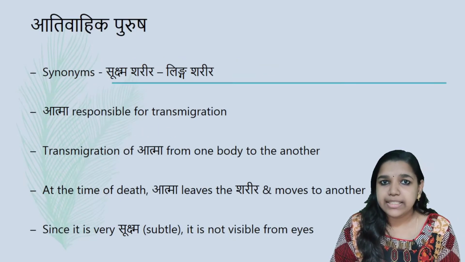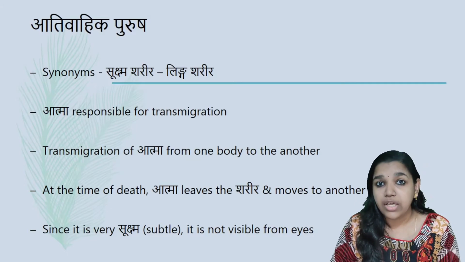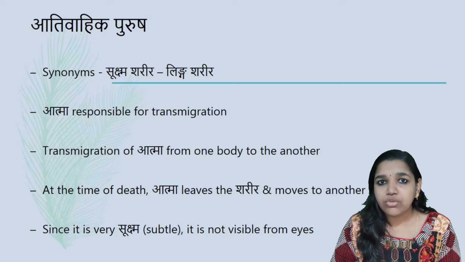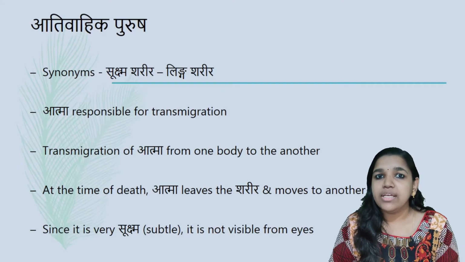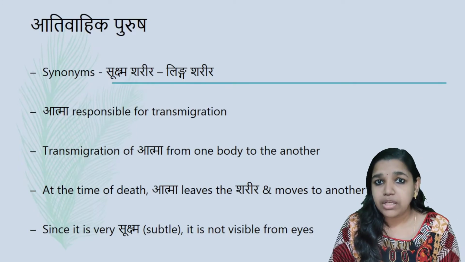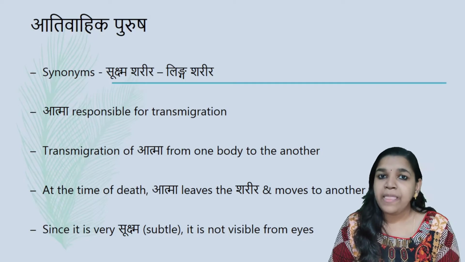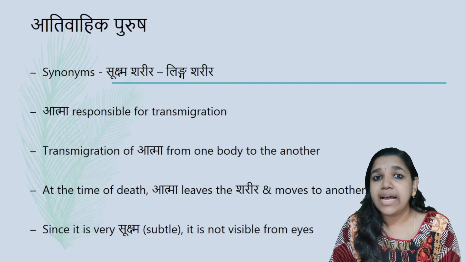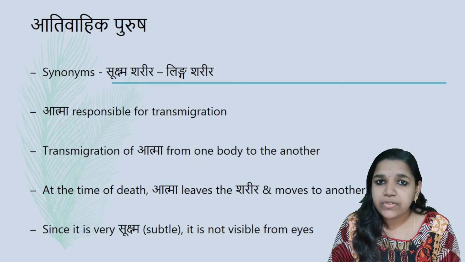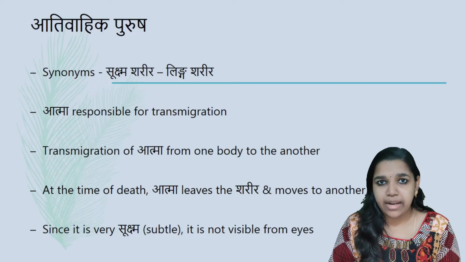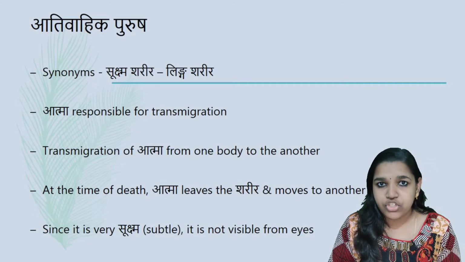Next, moving to another type of Purusha, that is Ativahika Purusha. Ekathatvatmaka Purusha has been mentioned and Parama Purusha is told. Parama Purusha is that in which the Atma is not present in the Sharira, and Ekathatvatmaka Purusha is that in which the Atma is present in the Sharira. So there is a state in which the Atma moves from one Sharira to another. This Atma which is moving from one Sharira to another is called Ativahika Purusha.